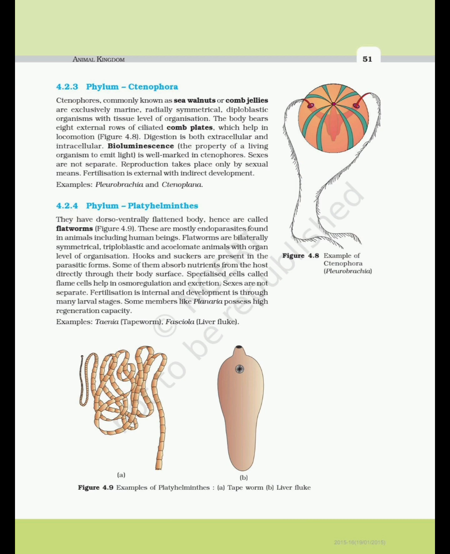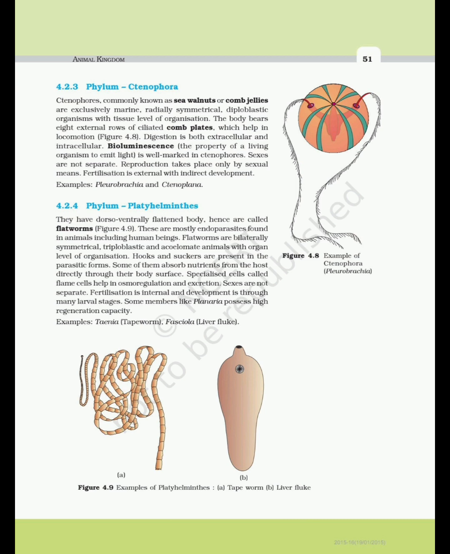Bioluminescence, the property of a living organism to emit light, is well marked in ctenophores. Sexes are not separate. Reproduction takes place only by sexual means. Fertilization is external with indirect development. Examples: Pleurobrachia and Ctenoplana. Figure 4.8 Example of Ctenophora: Pleurobrachia.